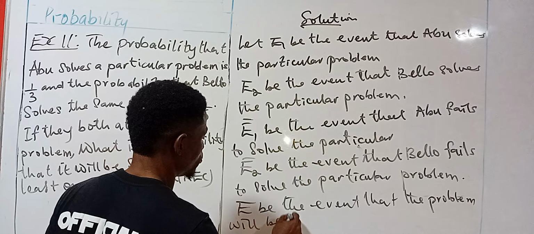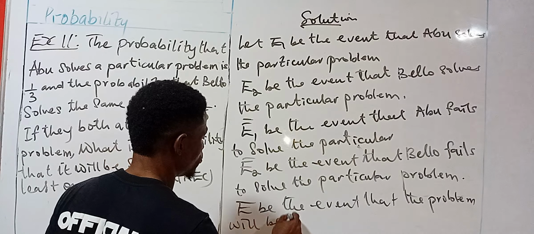Now let's list them out. What is the probability of Abu? Probability of E1 is 1 over 3.